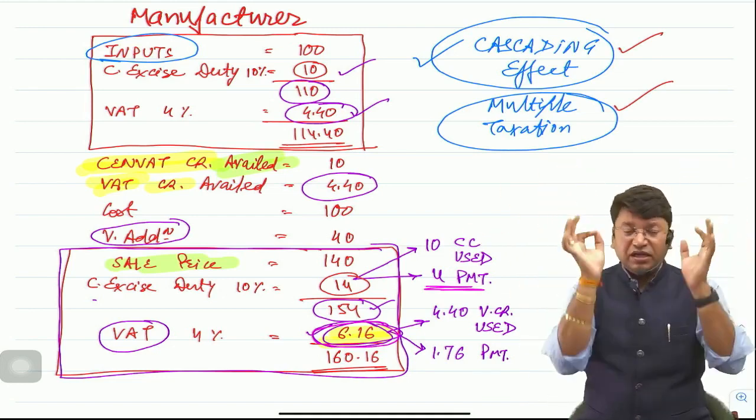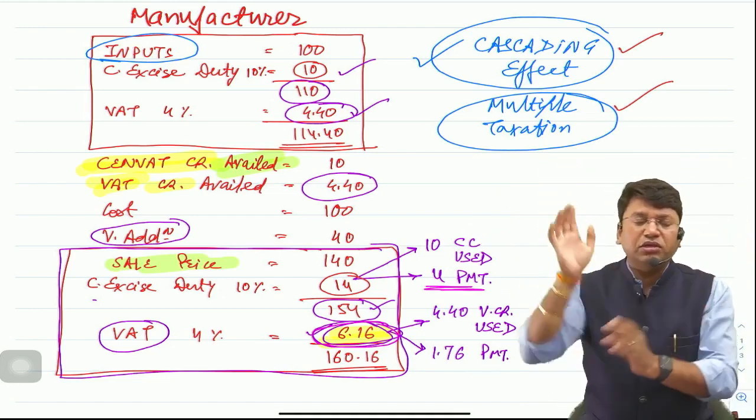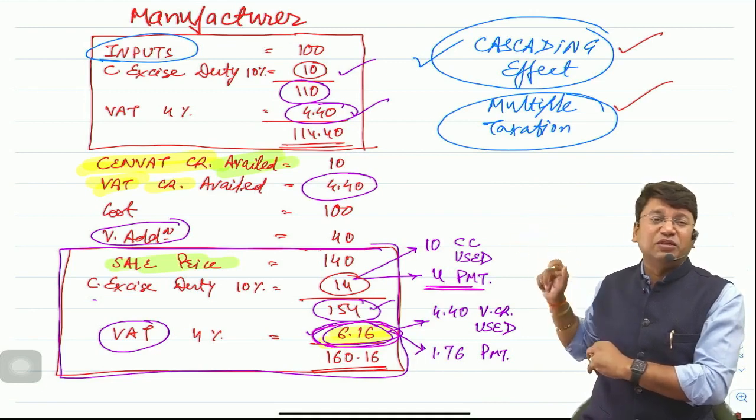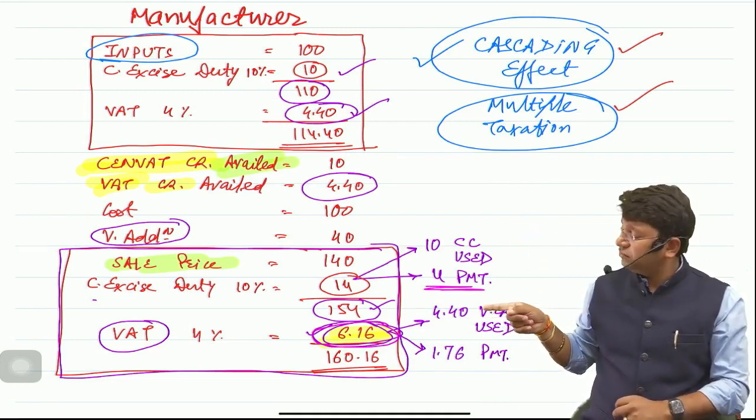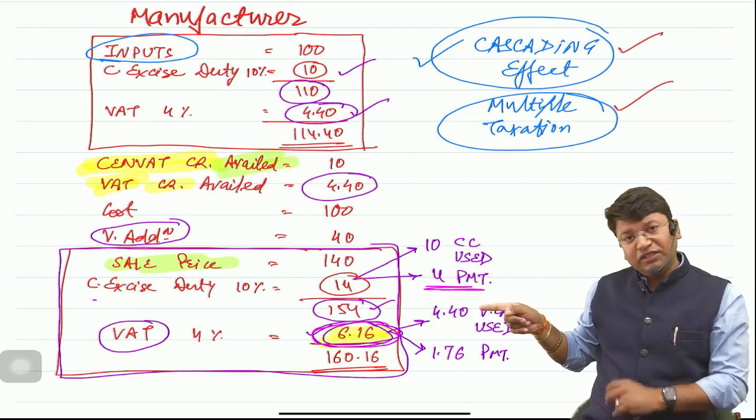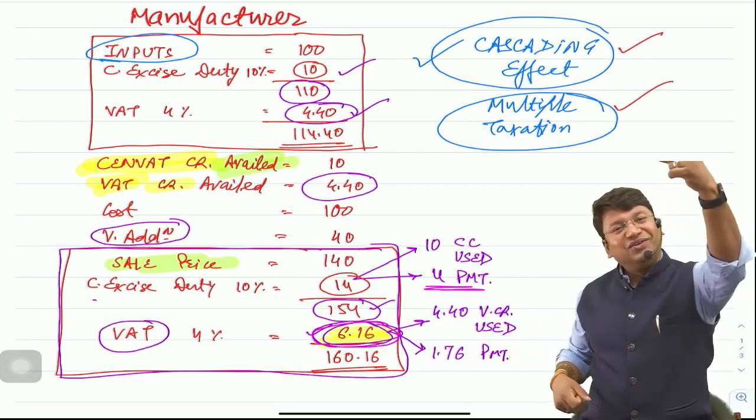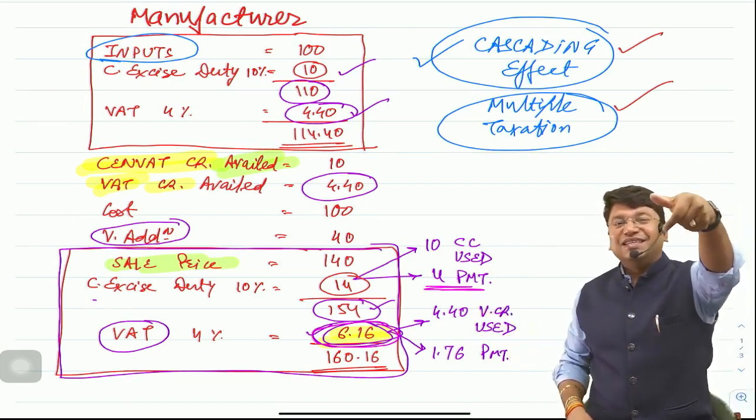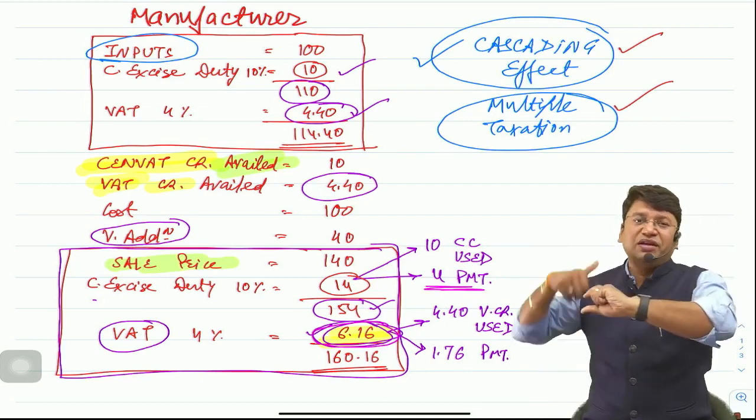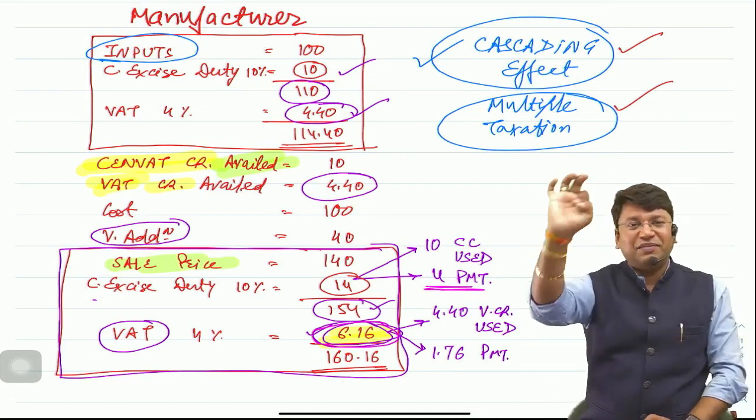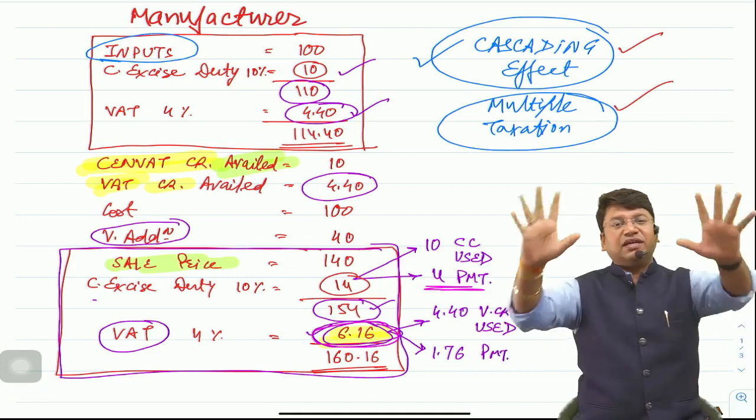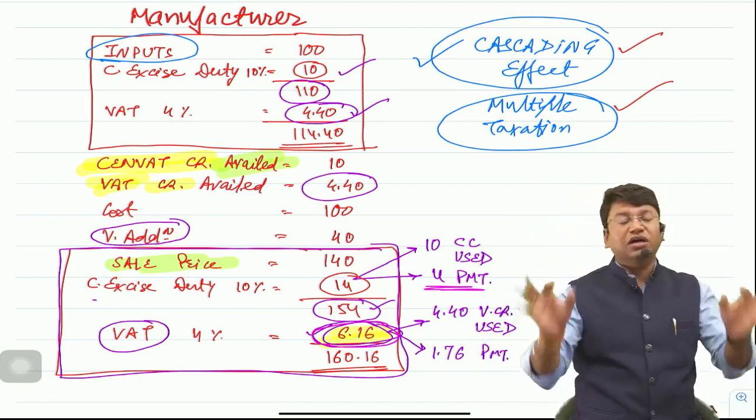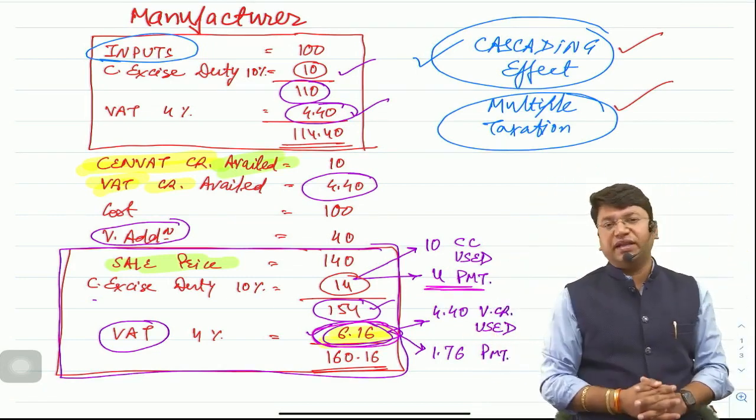So, we will repeat why the credit of rupees 4.4 is allowed. Because tax is being charged on entire rupees 154, which includes 110, on which we have already paid the VAT. And again, tax is being charged on entire rupees 154, including 110. So to avoid multiple taxation and cascading effect, the credit of rupees 4.4 is allowed. I hope you got the entire picture very clearly.